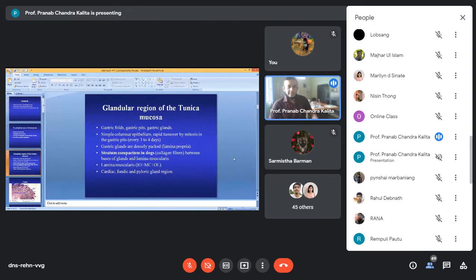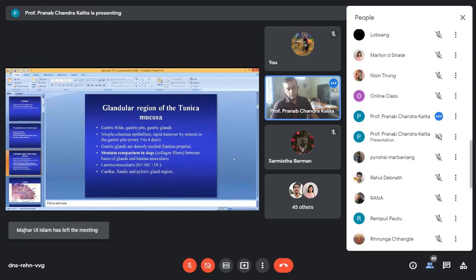In the deeper part of the gastric pits you will find simple columnar epithelium, which divides by mitosis, and there is rapid turnover of these columnar epithelial cells every 3 to 4 days. The gastric glands are densely packed, especially in the lamina propria.